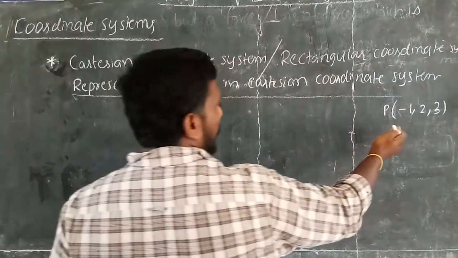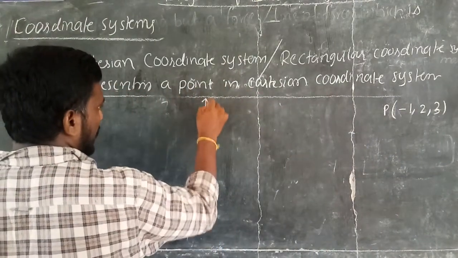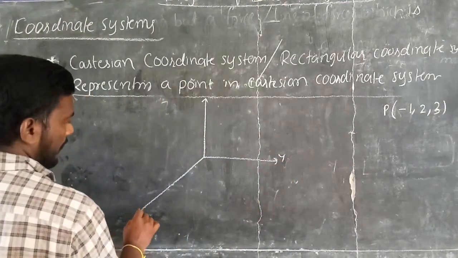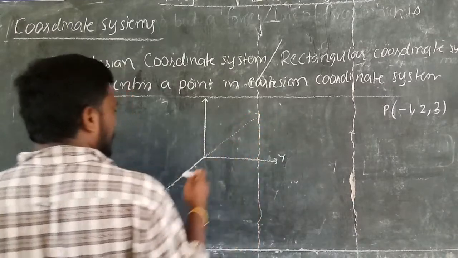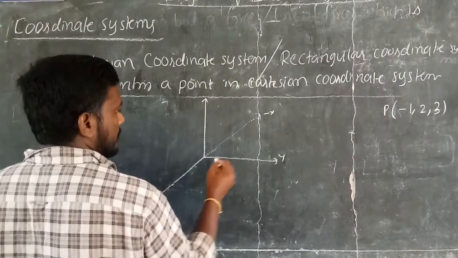So see, in the point a negative x value is given, here is the z-axis, y-axis, and x-axis. But in the problem a negative value is given. The negative x-axis is opposite to the positive x-axis, it is -x.